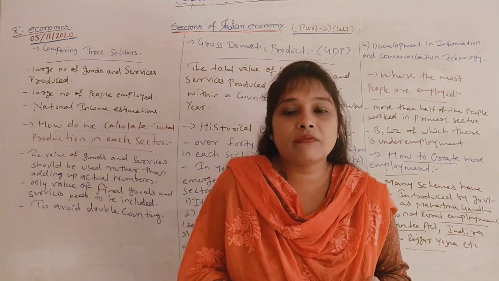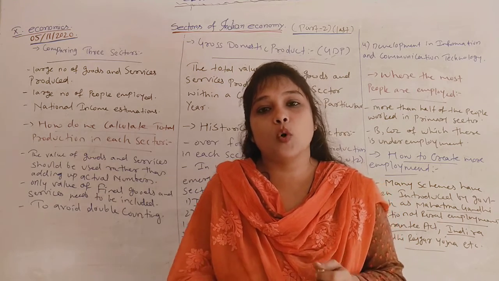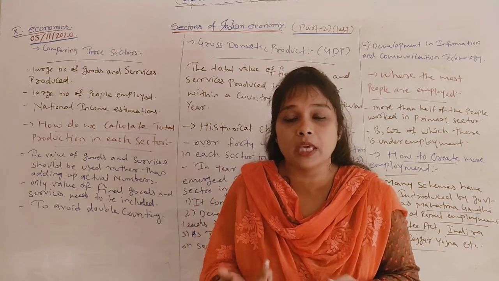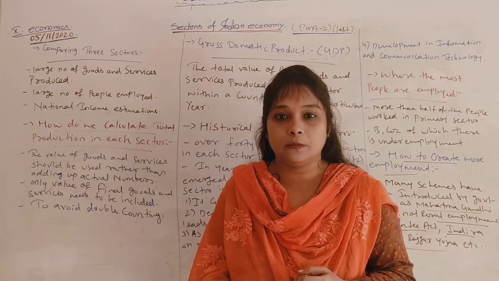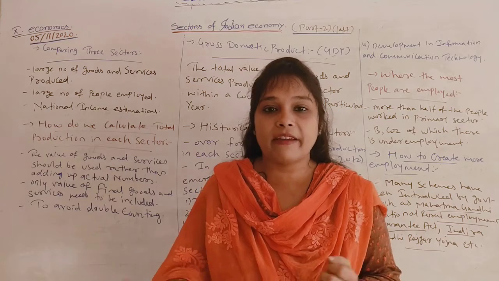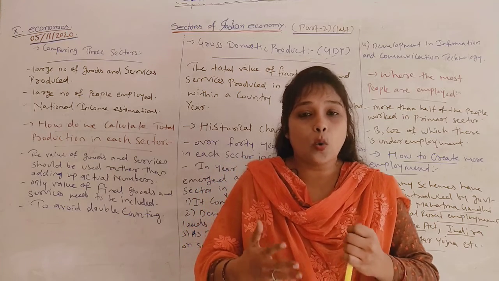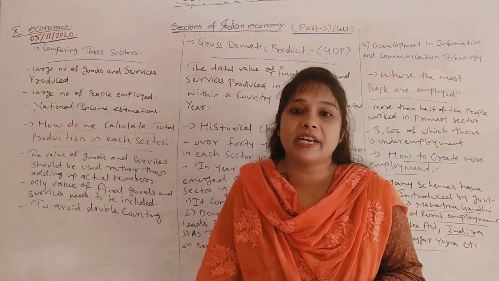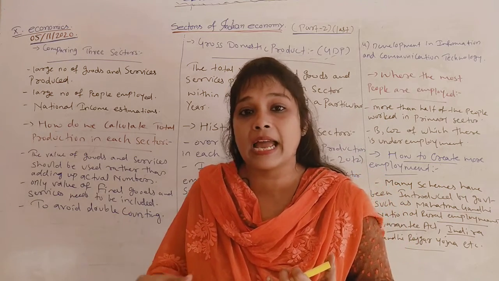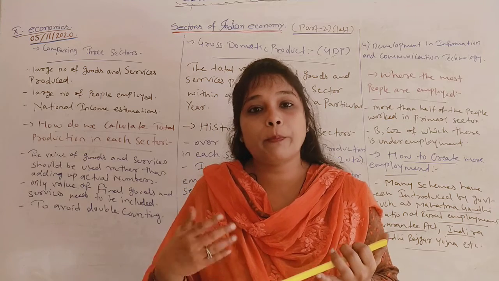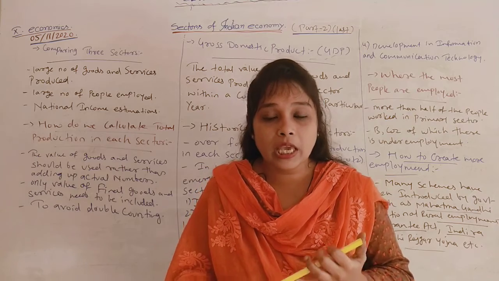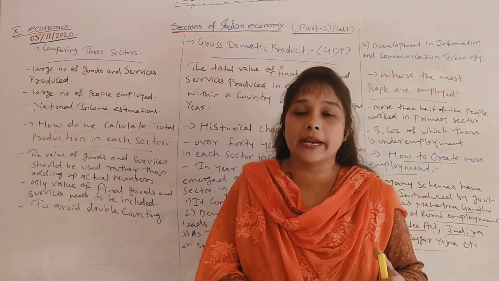The second classification is on the basis of ownership, under which there are two different types of sectors in Indian economy: public sector and private sector. Public sector means totally owned, controlled and managed by the government, and private sector means totally owned, managed and controlled by private individuals. I have given you examples also. For private sector we can take Reliance, Tata, Tisco, and for public sector we can take railways, defense, atomic energy.